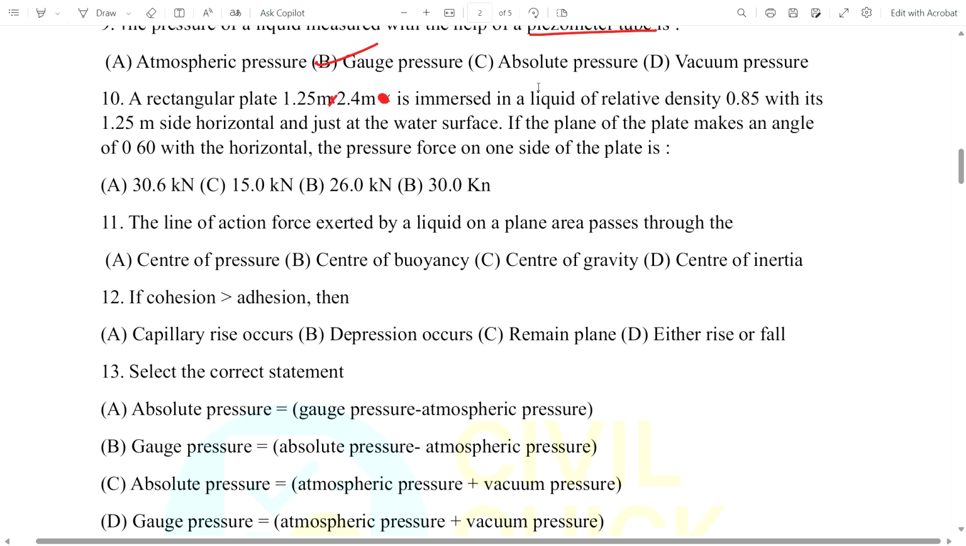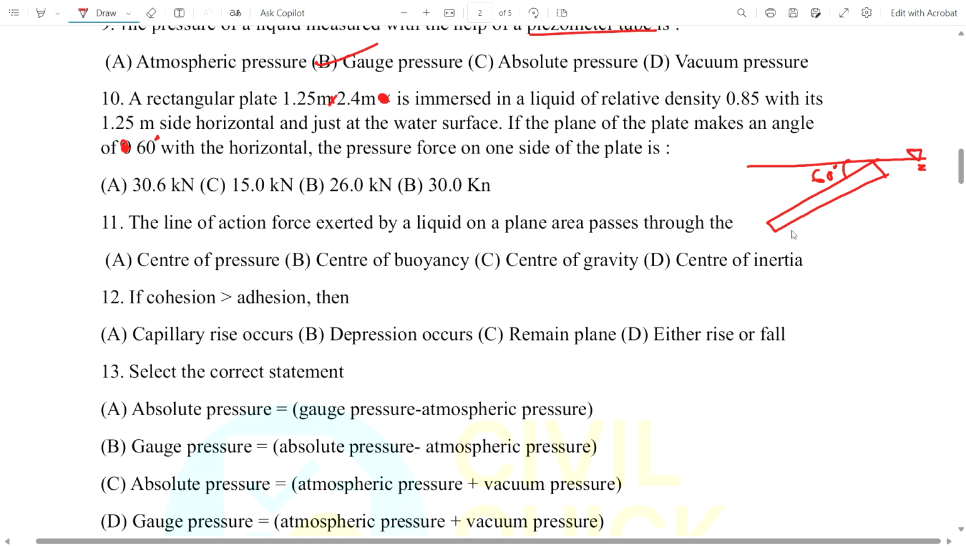Now you can see question number 10. What is asked in question number 10? A rectangular plate of 1.2 meter by 2.4 meter is immersed in a liquid of relative density 0.85 with its 1.2 meter side horizontal and just at the water surface. If the plane of the plate makes an angle of 60 degree with the horizontal, this is the water, this is the liquid, this is 60 degree. The pressure force on one side of the plate is how much?